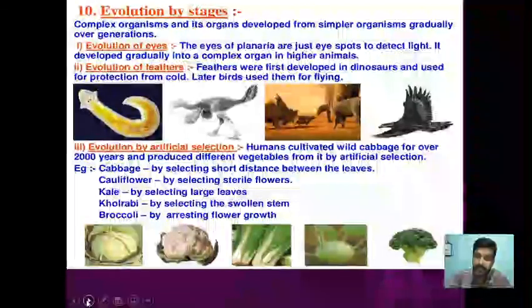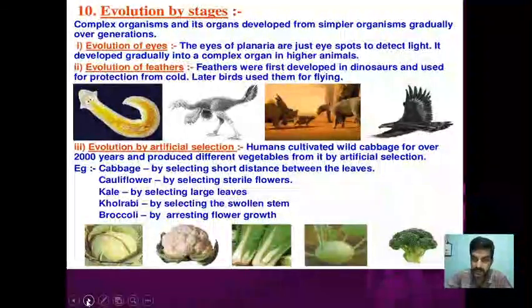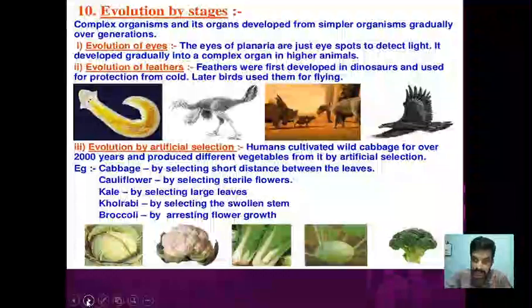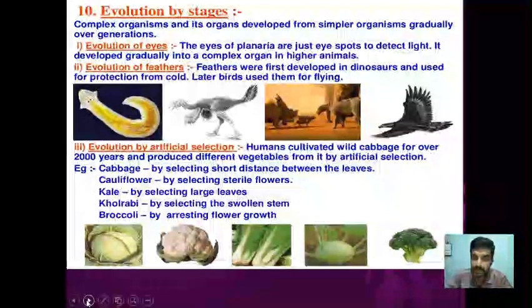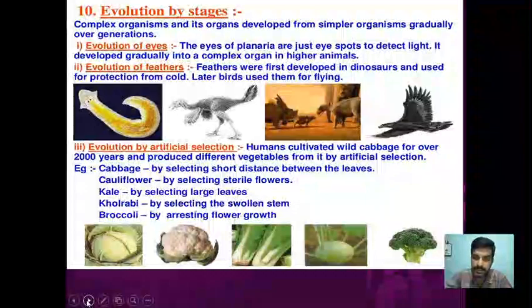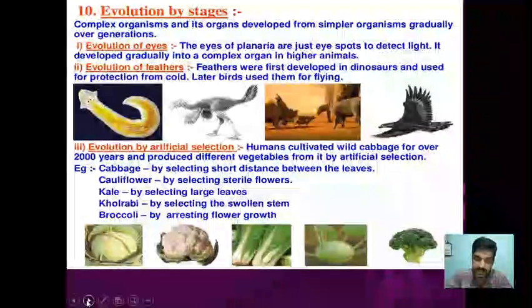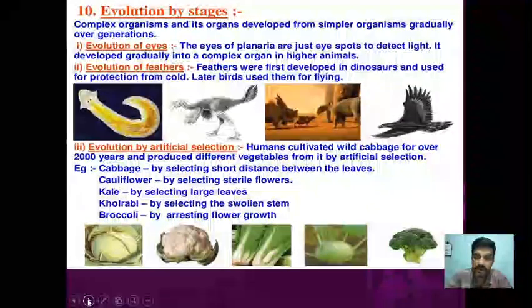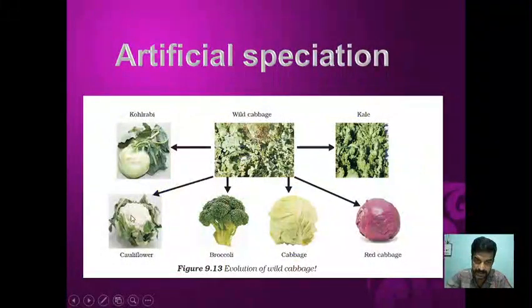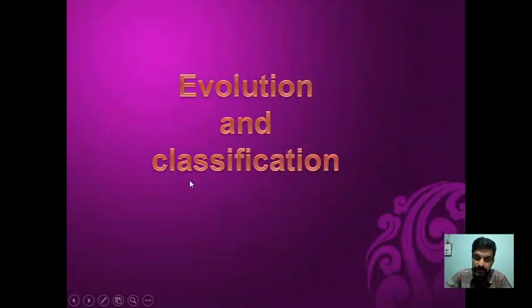Say, HF varieties of animals you studied last year, or in the case of local Sahiwal, many types of varieties are there, and they are all because of artificial selection. So from the wild cabbage we got kohlrabi, cauliflower, broccoli, cabbage, red cabbage, kale, and we used different characteristics to select these organisms.